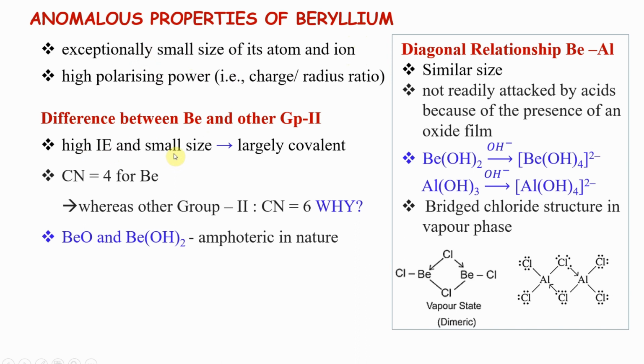Because of high ionization energy and small size, it is largely covalent. All the others are ionic. Coordination number is 4 for beryllium.